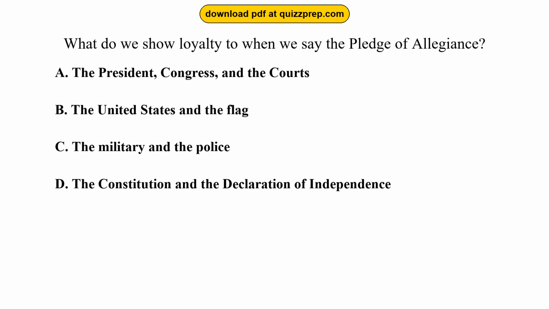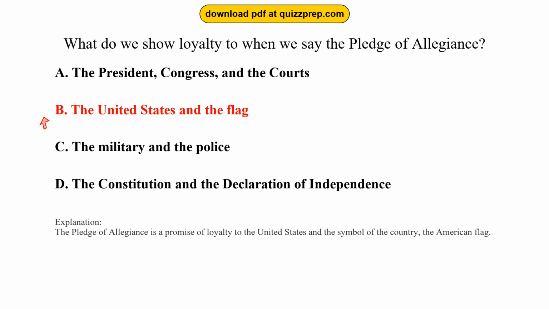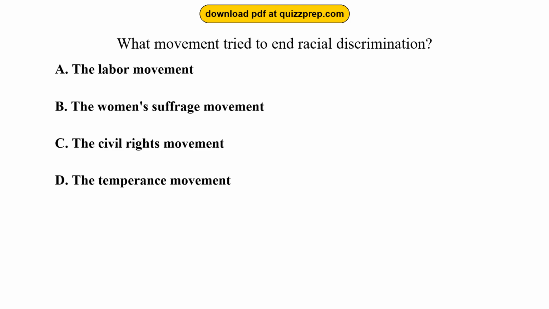Question 11. What do we show loyalty to when we say the Pledge of Allegiance? Option A. The President, Congress, and the courts. Option B. The United States and the flag. Option C. The military and the police. Option D. The Constitution and the Declaration of Independence. The correct answer is option B. The United States and the flag. The Pledge of Allegiance is a promise of loyalty to the United States and the symbol of the country, the American flag.